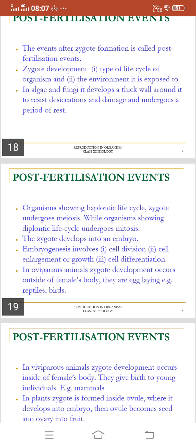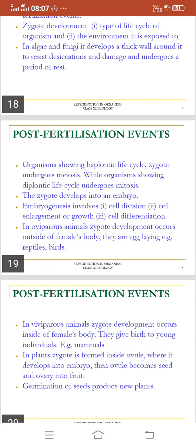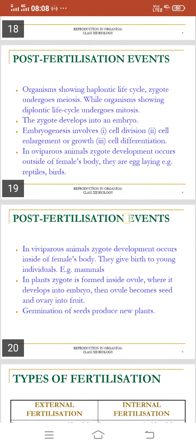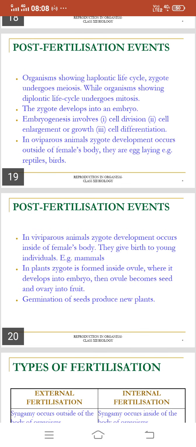The zygote develops into an embryo. Embryogenesis involves first cell division, second cell enlargement or growth, and third cell differentiation. In oviparous animals, zygote development occurs outside of the female's body. They are egg laying, for example reptiles and birds. In viviparous animals, zygote development occurs inside of the female's body. They give birth to young individuals, for example mammals.